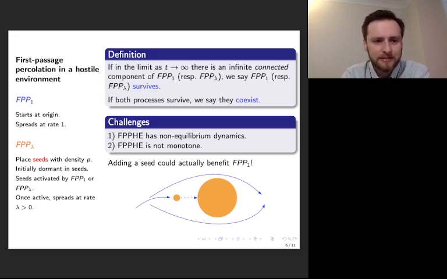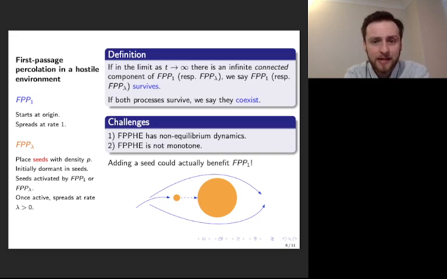This is the most natural definition for this, as FPP lambda will always occupy infinitely many sites, but it might not occupy an infinite connected component of sites. And if both processes survive simultaneously, we say they coexist, or there's coexistence. And we want to establish when can coexistence occur in this model. But there's two major difficulties we have to overcome.